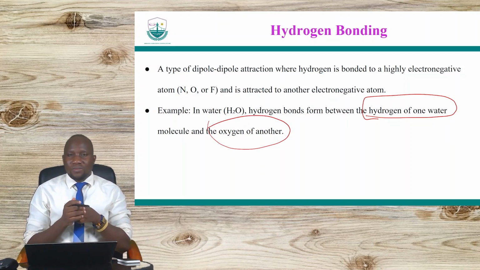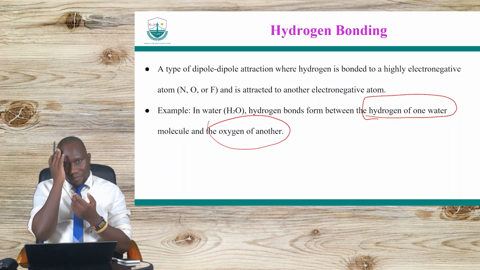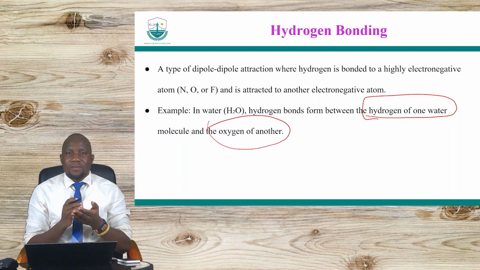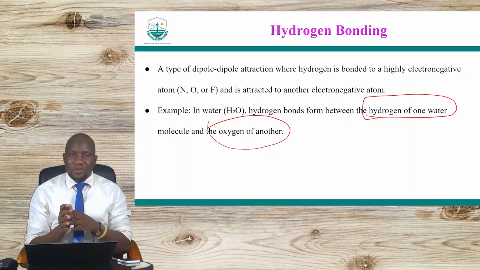Okay, so in water you have hydrogen bonds between the hydrogen of one water molecule and the oxygen of another water molecule. Okay, you can see that in water we have actually explained the different bonds. We talked about covalent, where you have a bond between nonmetals. We talked about van der Waals forces. We are now also talking about hydrogen bonds. And we have also used water in several instances in that.